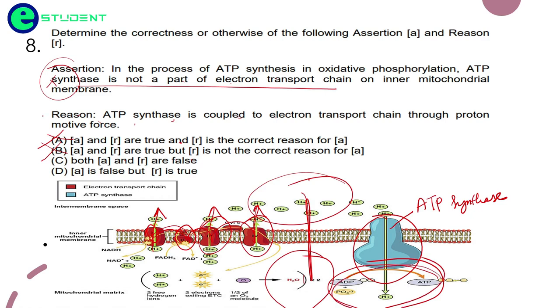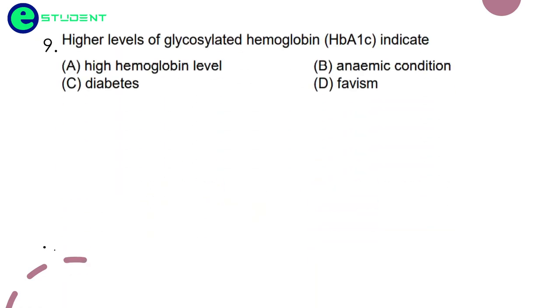Okay, so the reason is correct. A and R are false? No, so A is false but R is true. So this is the correct option here. So this is wrong and this is the right reason. Coming to the next question.